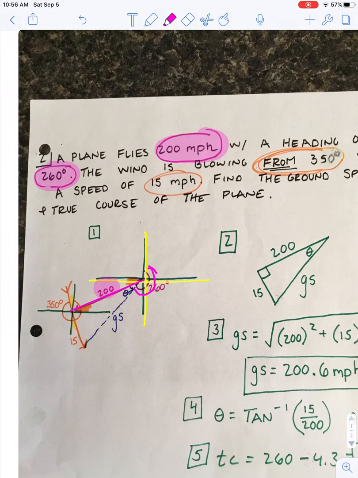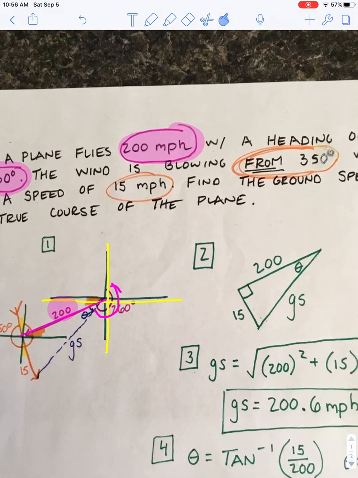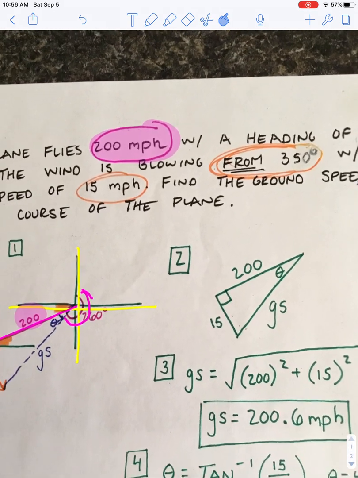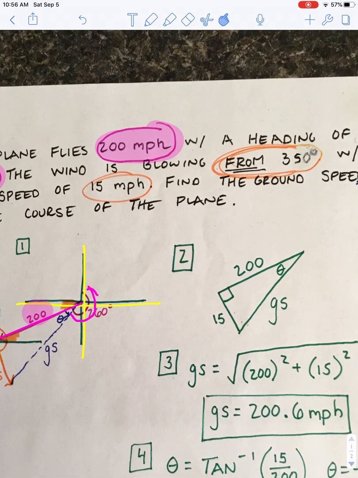Now from here, I'm going to go ahead and figure out what's happening with my wind. So here it says my wind is blowing from 350 with a speed of 15 miles per hour.